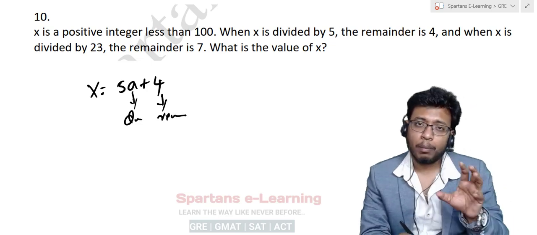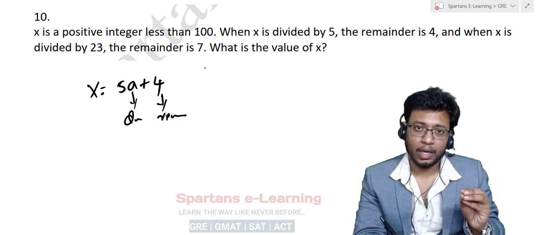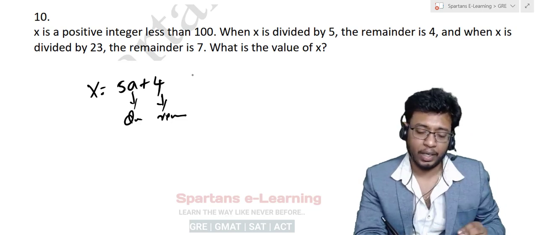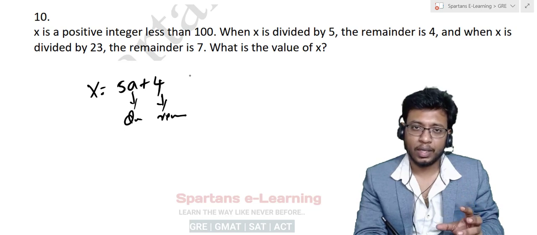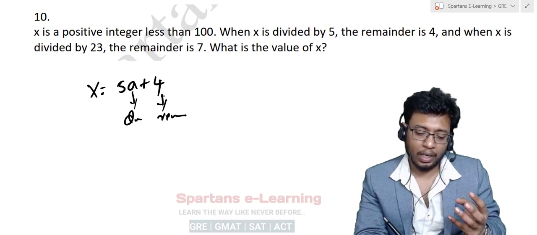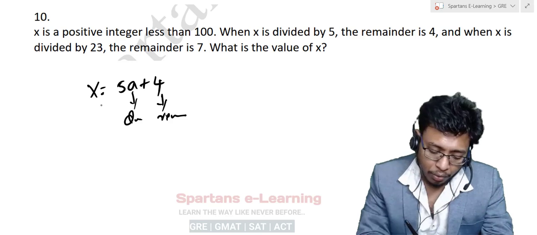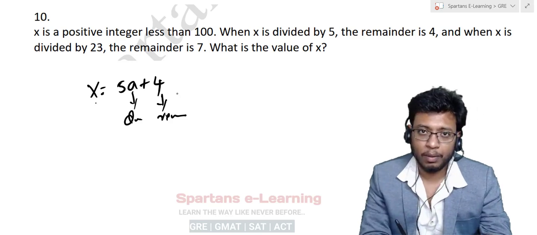All remainder questions, mind you, have an arithmetic progression hidden in them. So every remainder question can be interpreted in a second way. What is the second way? Every remainder question has an arithmetic progression. They follow an arithmetic series. So here, x is equal to 5a plus 4.